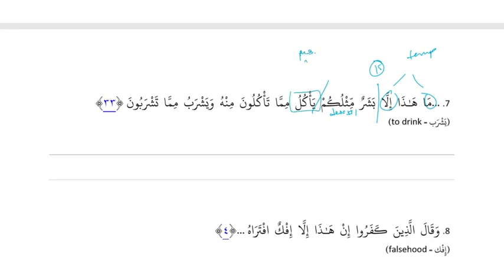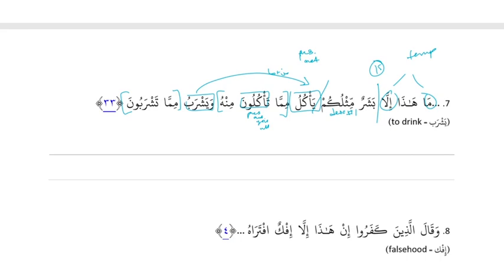And then ya'kulu is present active. And then mimma is actually min plus ma. Right, it's min plus ma. So that's a, what do we call it, complex noun? It's a complex noun, and min makes it a TLDR. So it's the start of a TLDR, and then how far does the complex noun go? Until minhu. And then inside the complex noun, it's present active you all and TLDR. And then wayashrabu is connected to ya'kulu. Right? Because they have the same pronoun. Yeah, ya'kulu wa yashrabu. It's going back to this. And then مما تشربون, that's another TLDR complex noun. Good. And then تشربون is present active, you all.